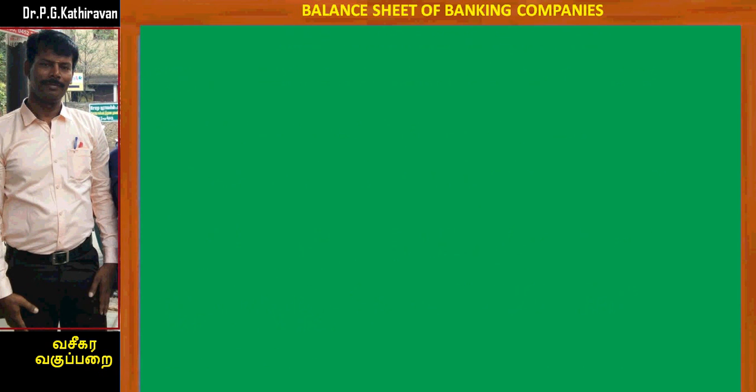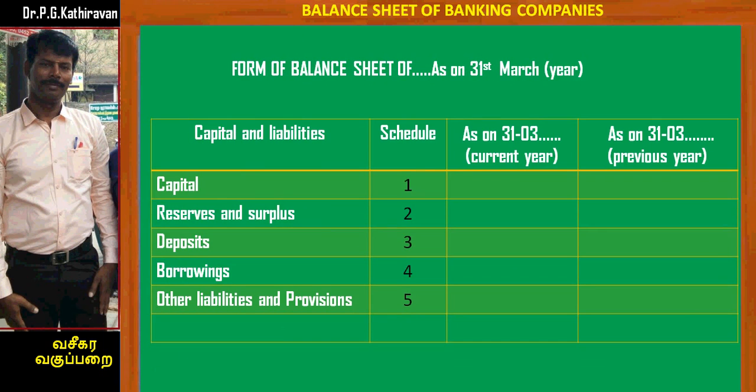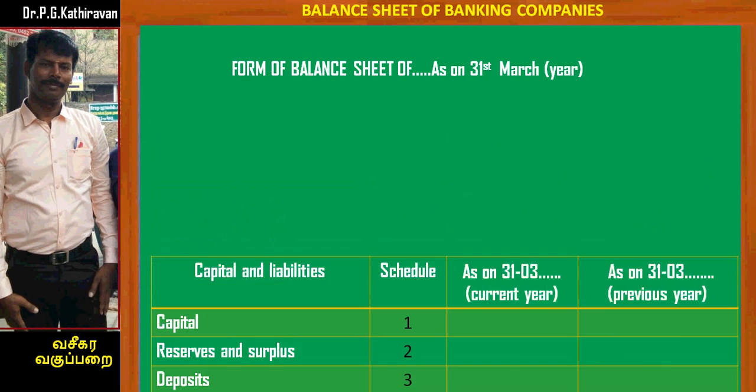Let's discuss the pro forma of balance sheet of a banking company. Let's begin with capital and liabilities. There are 5 schedules for liabilities of a banking company. Schedule number 1 for capital, schedule number 2 for reserve and surplus, schedule number 3 for deposit, schedule number 4 for borrowings, schedule number 5 for other liabilities and provisions.